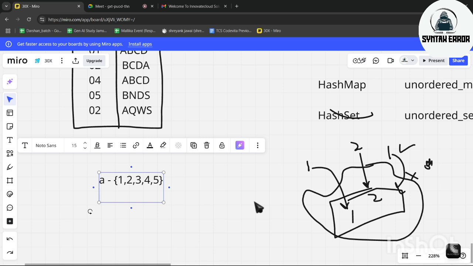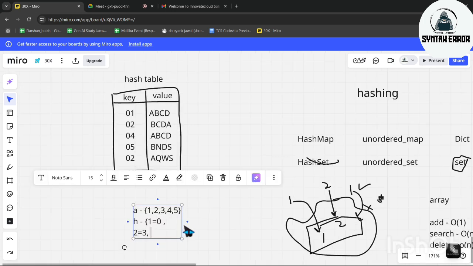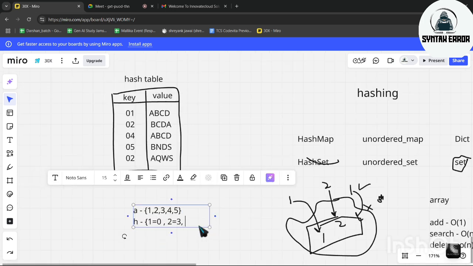But in the same place, if H is a hash map, at that time the values in the array will be like 1 is equal to maybe 0, 2 is equal to 3. There's no significance to why I'm getting these elements. I'm just showing you how it's done. 4 is equal to 5, like this.